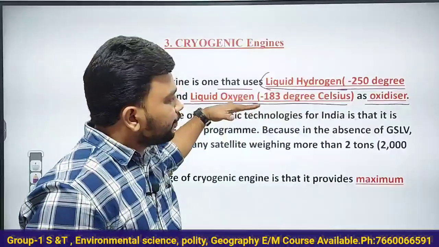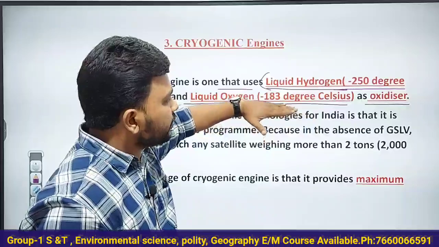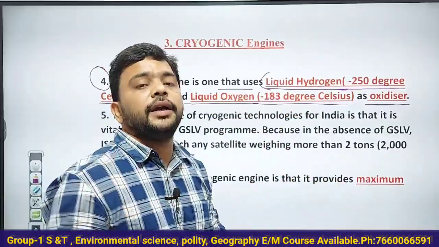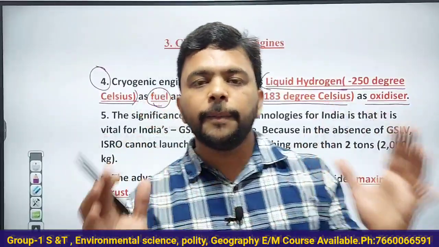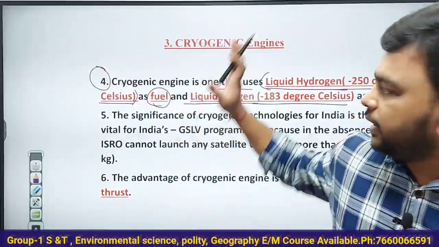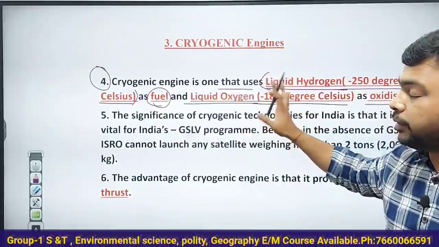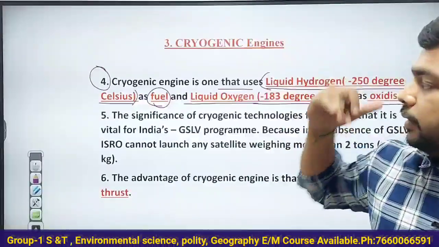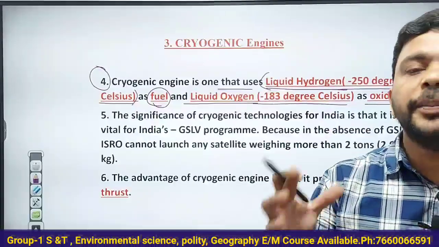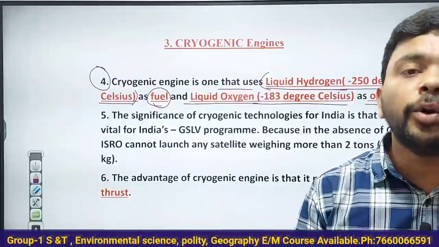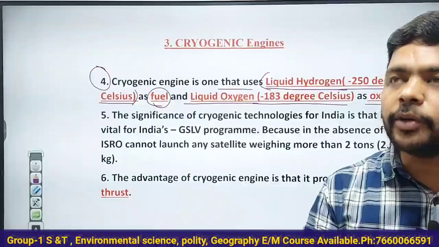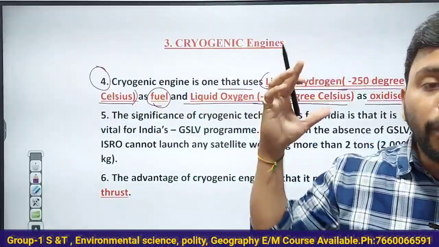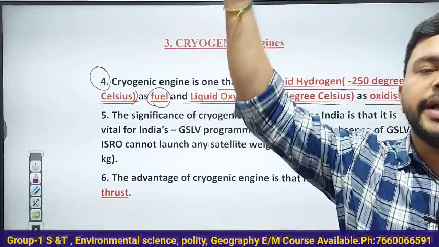Liquid oxygen, the oxidizer, is stored at minus 183 degrees centigrade inside the cryogenic engine. Why? Because liquid hydrogen as fuel and liquid oxygen as oxidizer have more capacity to generate more thrust, so that the rocket will go to greater heights, taking heavier satellites to greater heights.